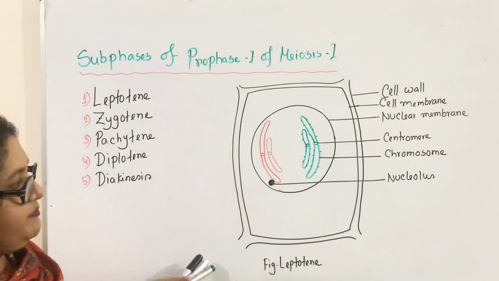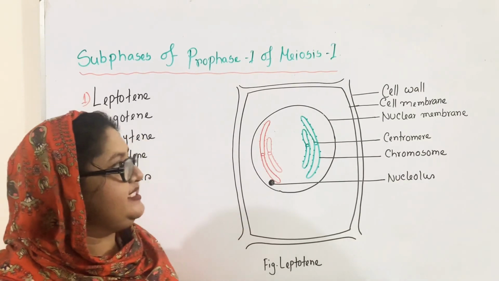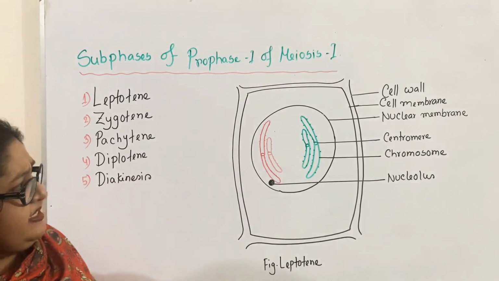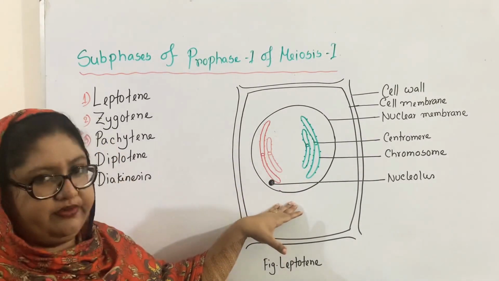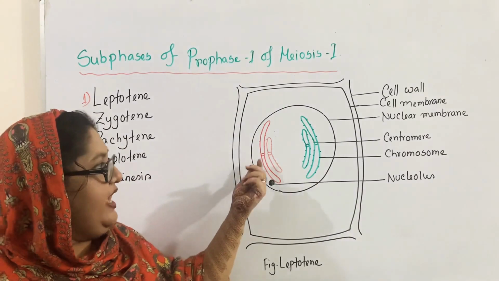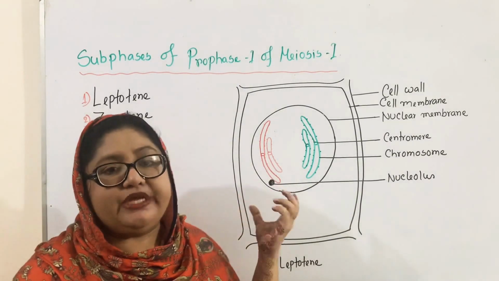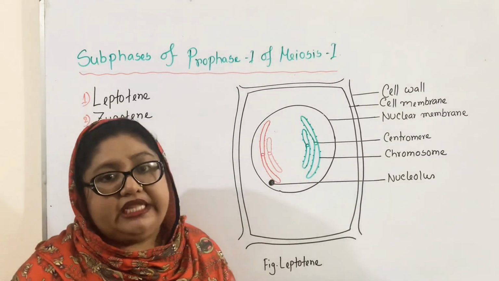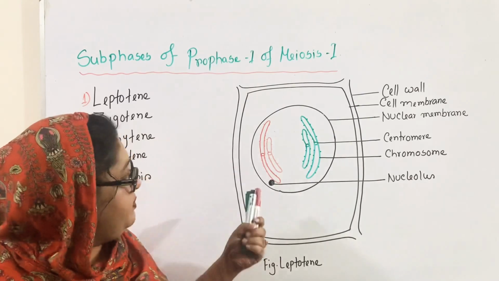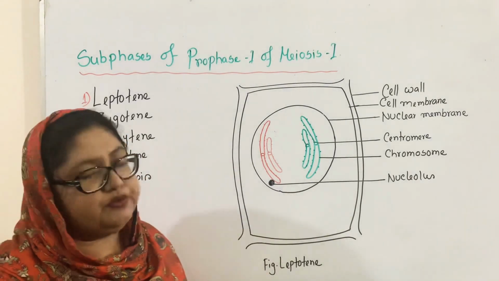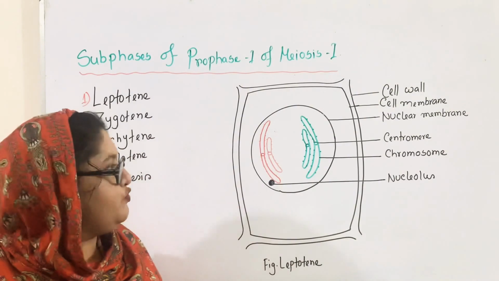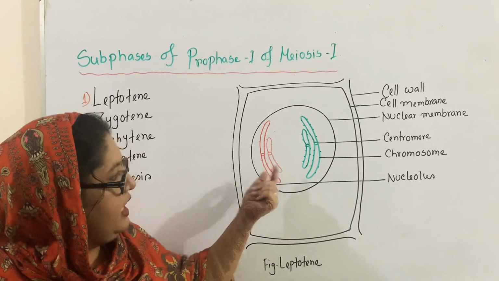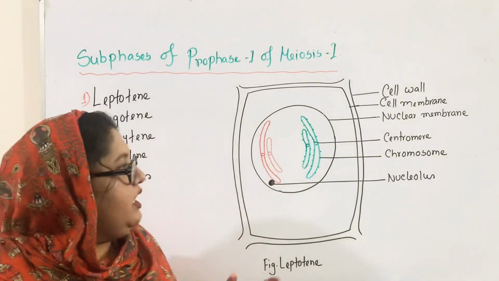Now the first point is leptotene. You can see from the diagram that this is the diagram of a plant cell. You can see in the diagram the nuclear membrane appears, the nucleolus is present, and you can see there are 2 types of chromosomes, and I use here 2 colors. One is red, another one is green. It indicates that one pair comes from the father and another pair comes from the mother. Just to indicate these differences, I marked this with 2 colors. Okay. Now come to the point.